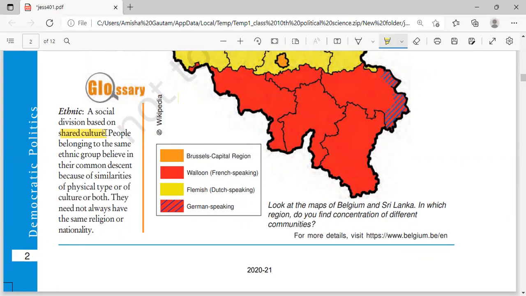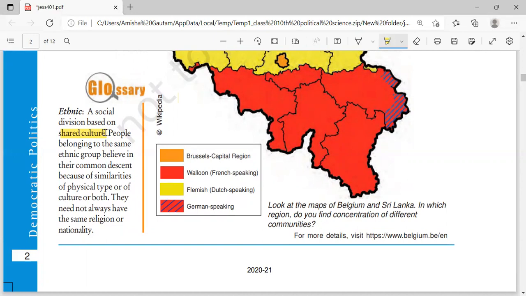And they need not always have the same religion or nationality. So it is not important that if you belong to the same ethnic group, you need to belong to the same religion or nationality.